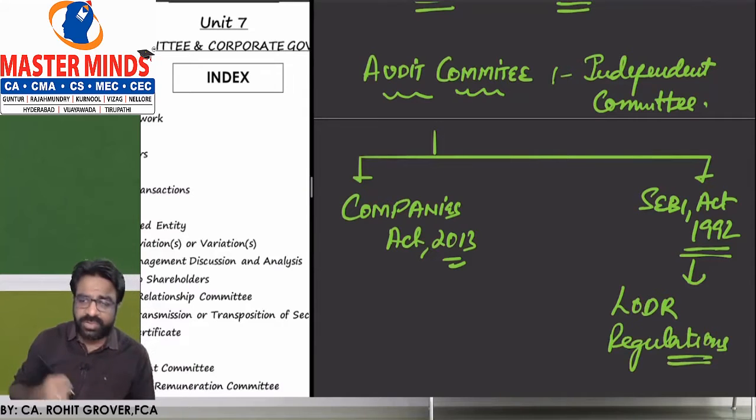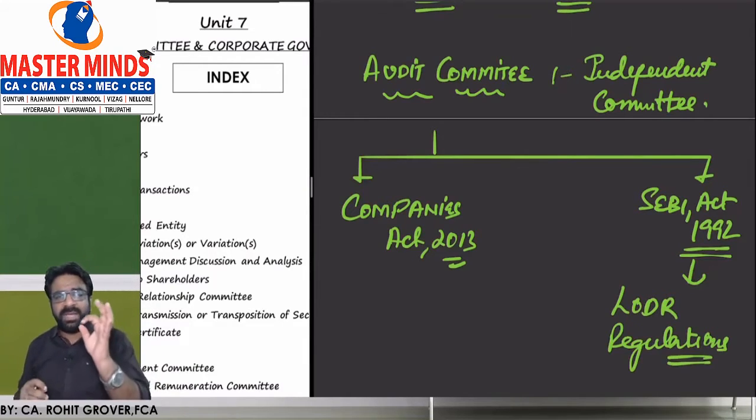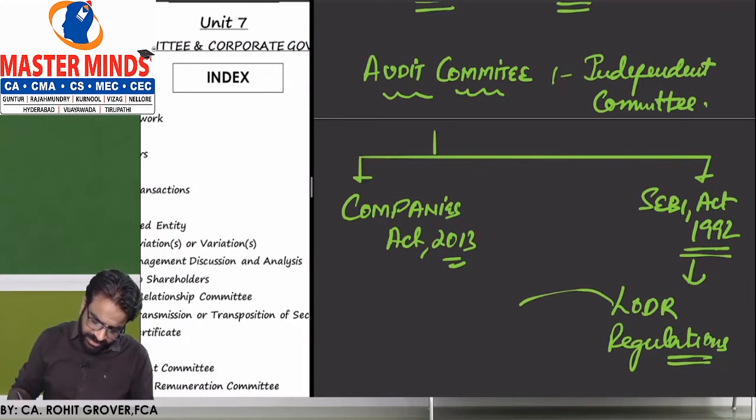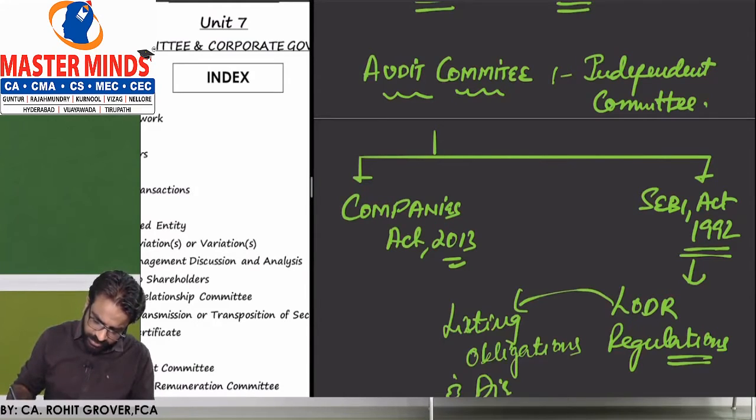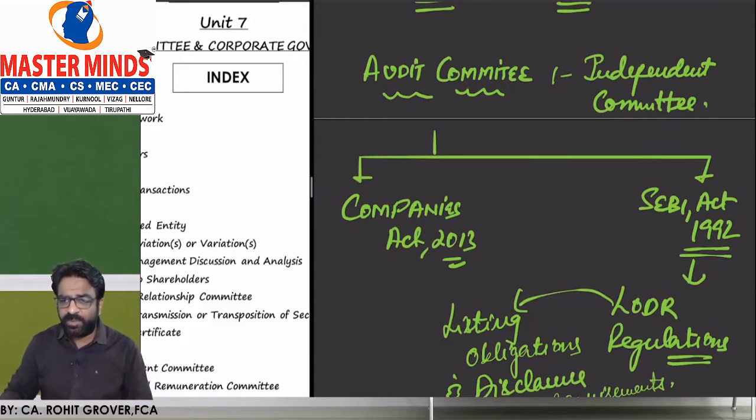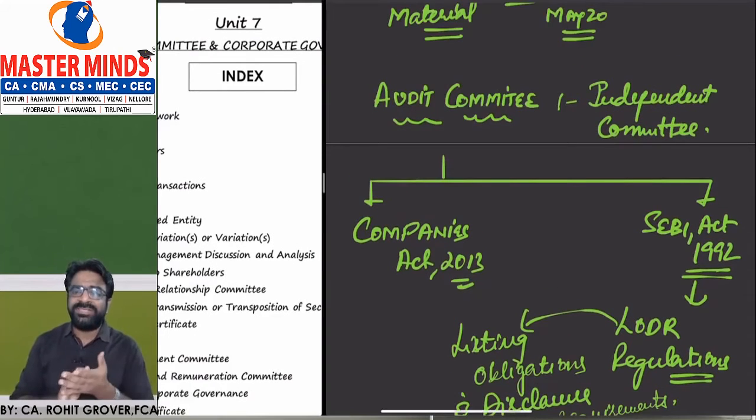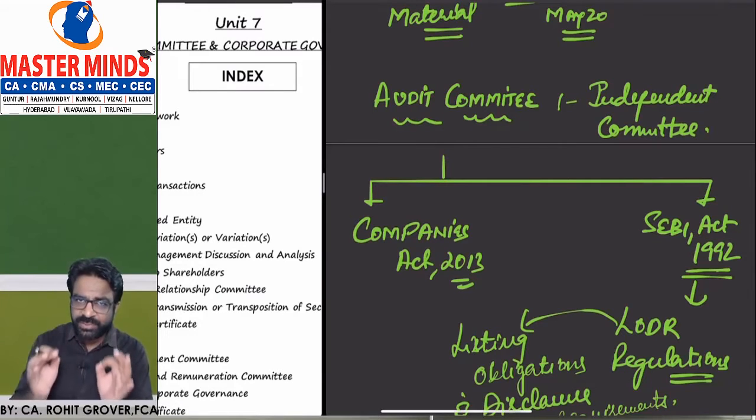Which regulations are we going to understand? LODR regulations. Sir, what do you mean by LODR regulations? It is known as listing obligations and disclosure requirements. This is the full form of LODR. So what is the full form of LODR? LODR stands for listing obligations and disclosure requirements.